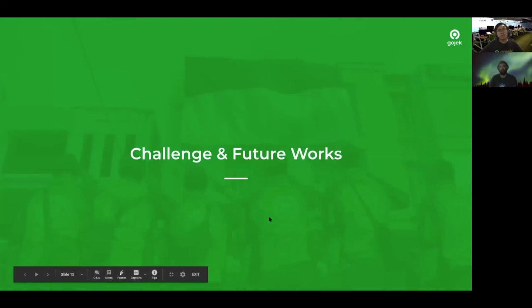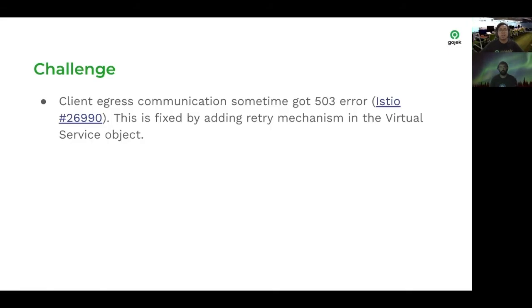Also, we will discuss the challenge and future work for this use case. We encountered a problem where sometimes we get 503 errors in egress communication. So we debugged this and fixed it by adding a retry mechanism in the virtual service object itself.